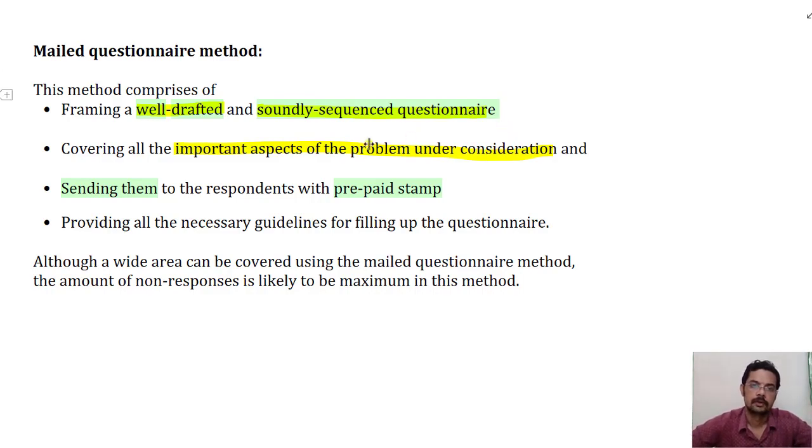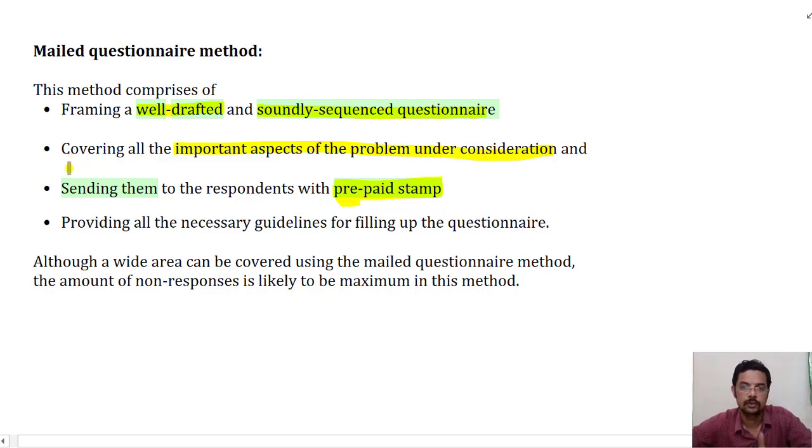Once the questionnaire is prepared, it is sent to the respondents with a prepaid stamp, so that the respondents don't have to spend their money. They just have to fill it and post it back. They don't even have to spend a rupee for posting it.